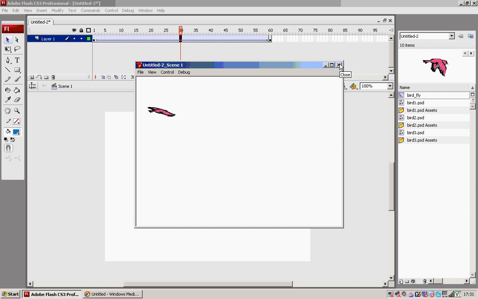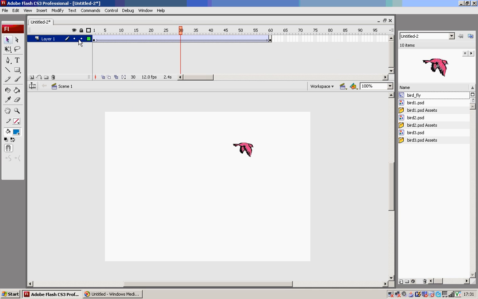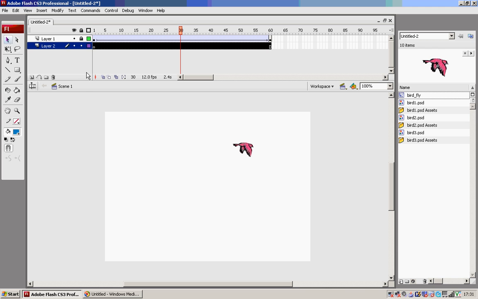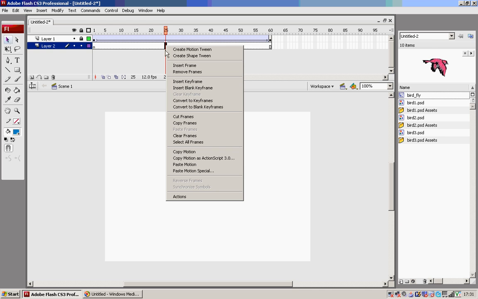So let's add one more layer to this illusion. Let's close this. The first layer, let's click on Lock so that we don't make any mistake. Select Insert New Layer. You see where my arrow is, the cursor? That's New Layer. Move this new layer, layer 2, underneath layer 1, and right click on frame 25 and select Insert Keyframe.